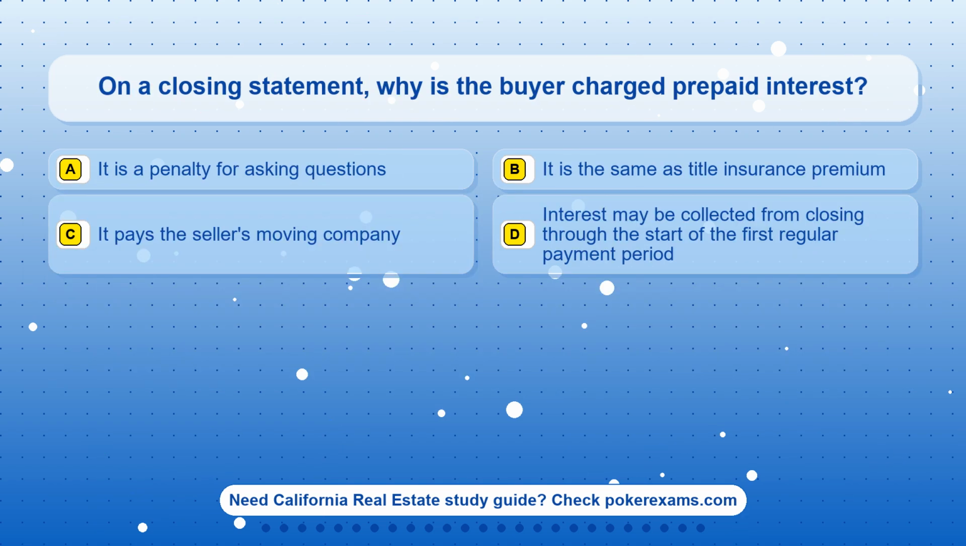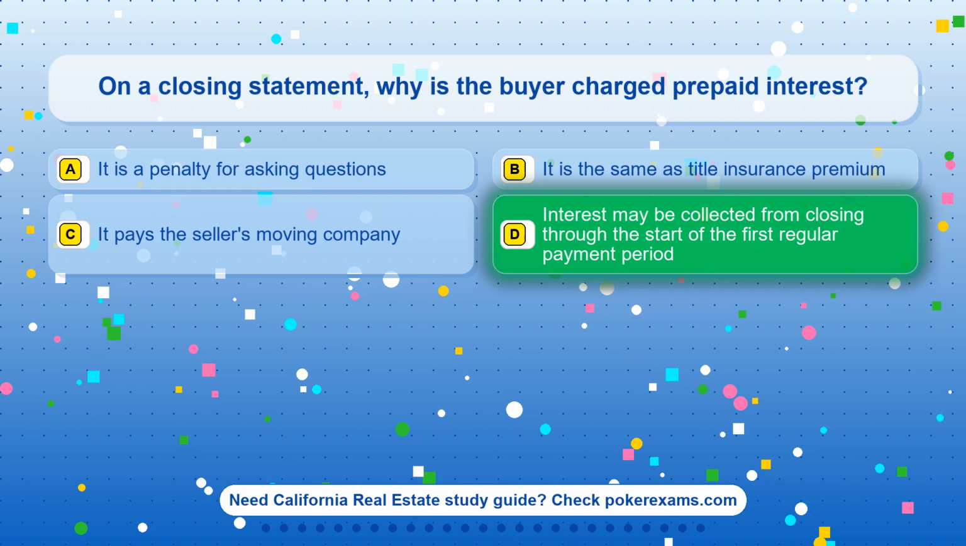Question 25. On a closing statement, why is the buyer charged prepaid interest? Option A. It is a penalty for asking questions. Option B. It is the same as title insurance premium. Option C. It pays the seller's moving company. Option D. Interest may be collected from closing through the start of the first regular payment period.